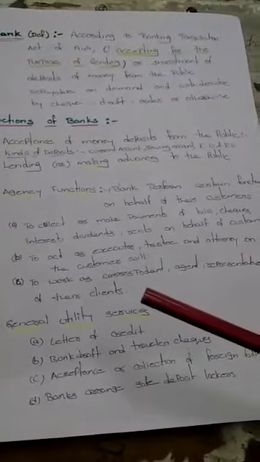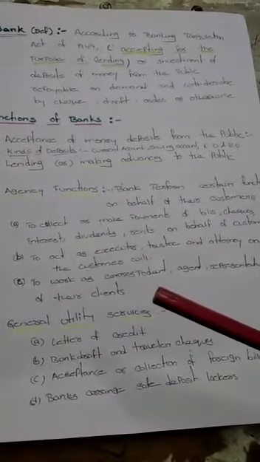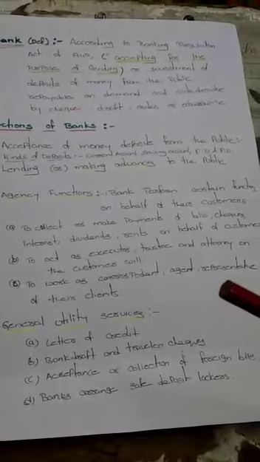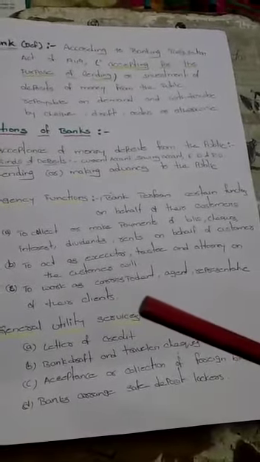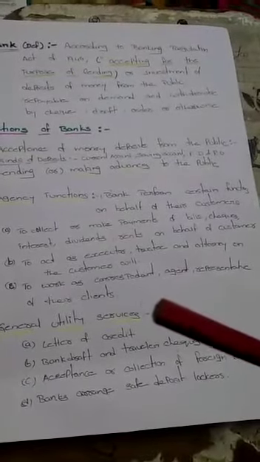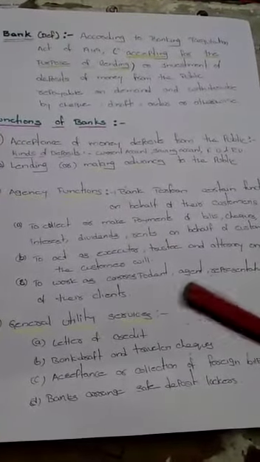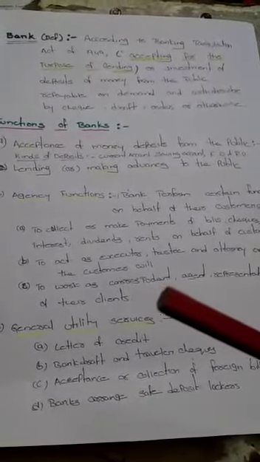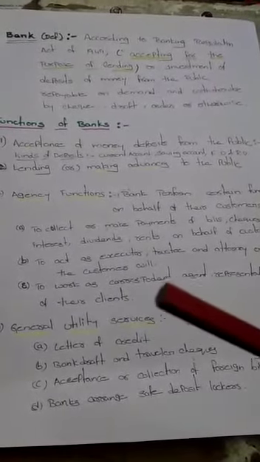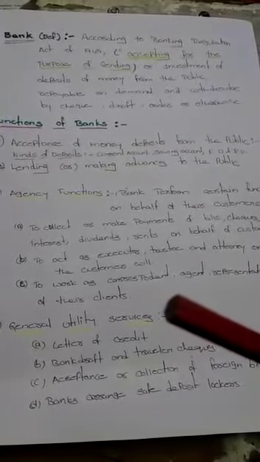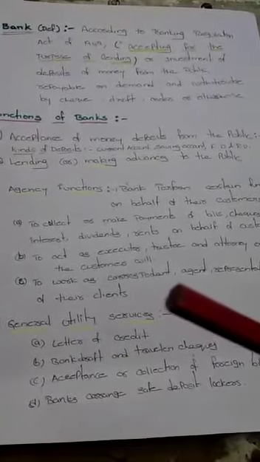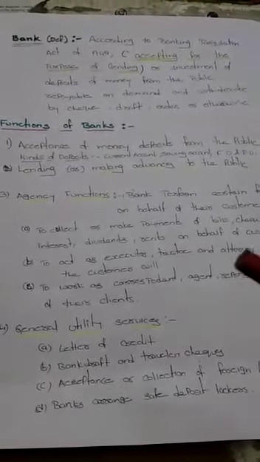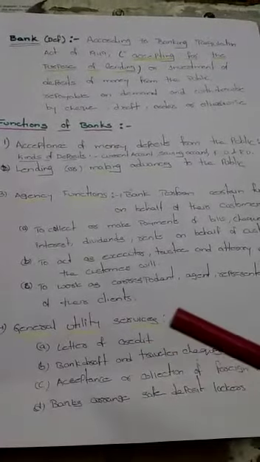The third point is that the bank works as a correspondent, agent, and representative for the clients. That means if I require a home loan or a car loan, the bank is able to send me correspondents, agents, or representatives regarding the information.